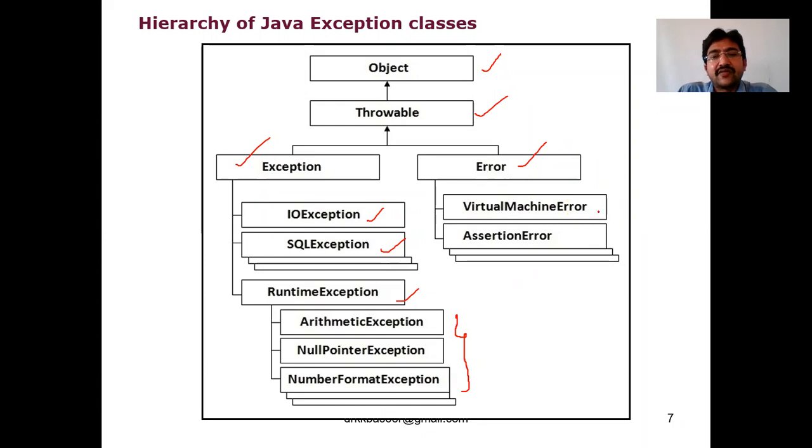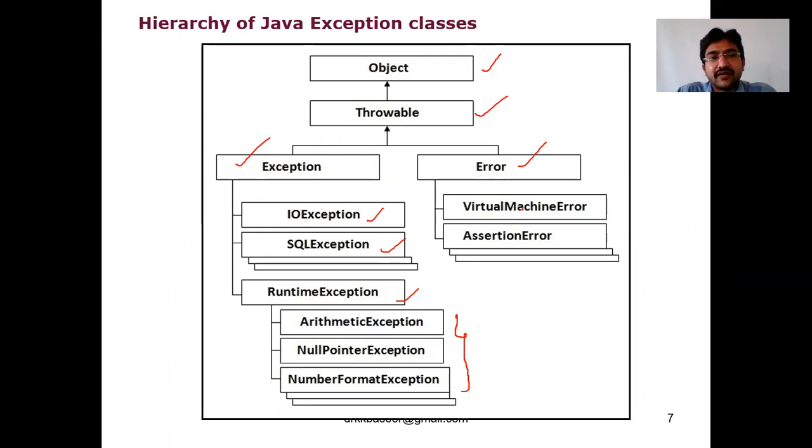Coming to Error, we have VirtualMachineError. A virtual machine error is raised when, for example, JDK is not installed and the Java virtual machine raises an error. Similarly, we have AssertionError as another category of error. So all the Throwable classes come under Object. In Throwable we have 2 types: Exception and Error. Under Exception we have IO, SQL, Runtime. Under Runtime we have Arithmetic, NullPointer, NumberFormat. Under Error we have VirtualMachineError and AssertionError. This is the hierarchy.